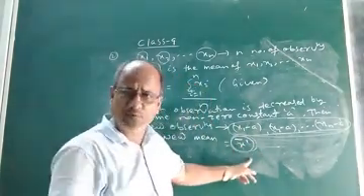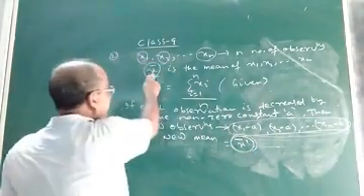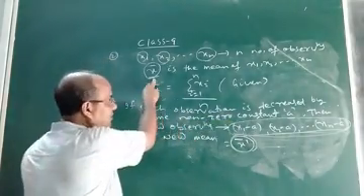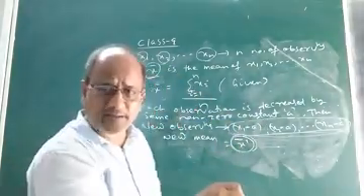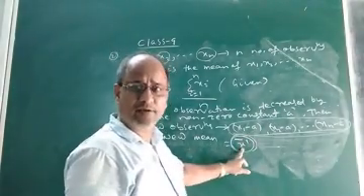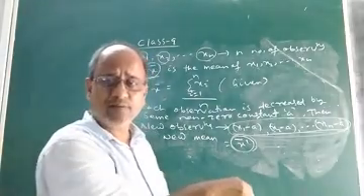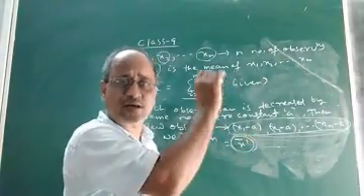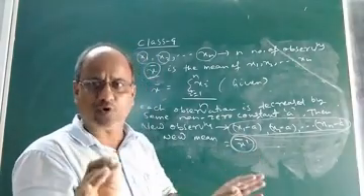We have to prove that this x dash bar will be equal to x bar minus A. This is the actual mean, this is the new mean. And what does the property say? The property says that the new mean will be decreased by A. Whatever the actual mean is, the new mean will be equal to the actual mean minus A, where A is some non-zero constant. Children, I hope you understood.